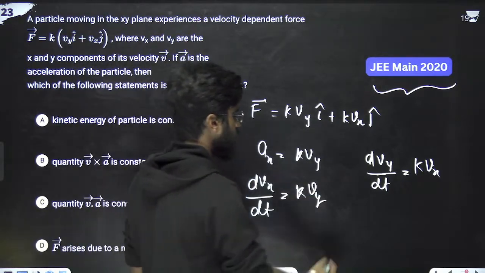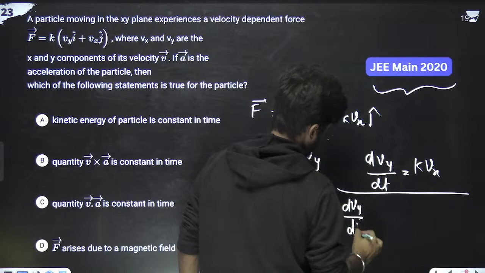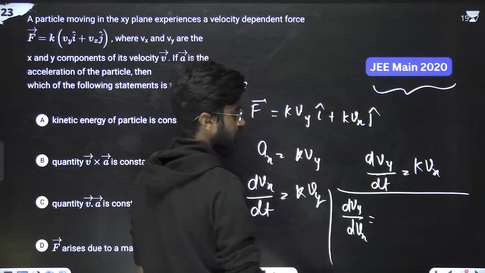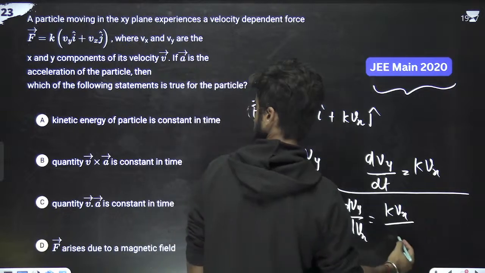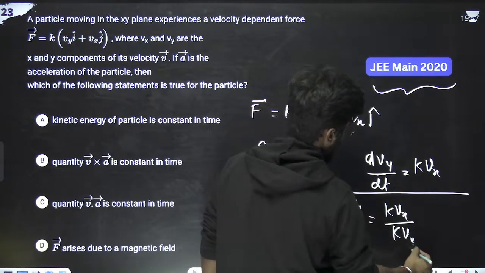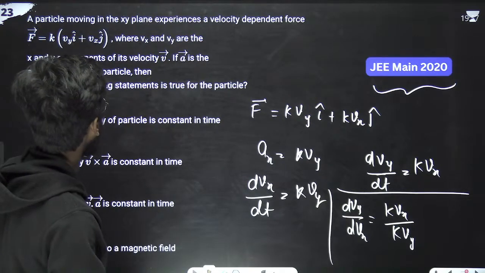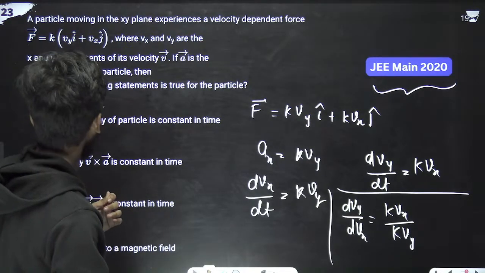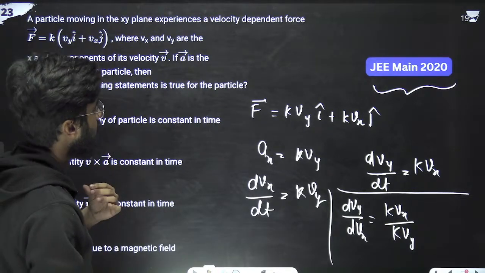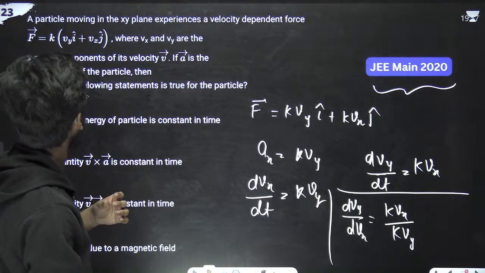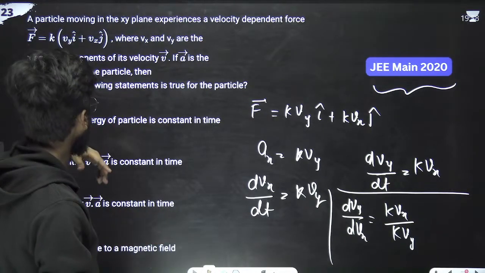Just divide these equations. We'll be left with dVy by dVx, which is equal to k Vx upon k Vy. Okay, why am I solving like this? We have been asked which of the following is correct about the acceleration A. I should not solve it like this, I have to calculate the right statement.